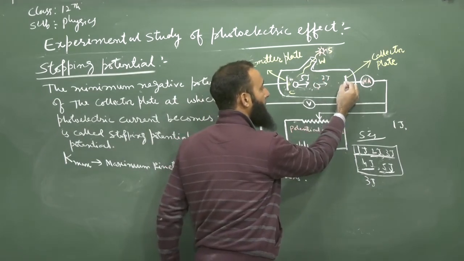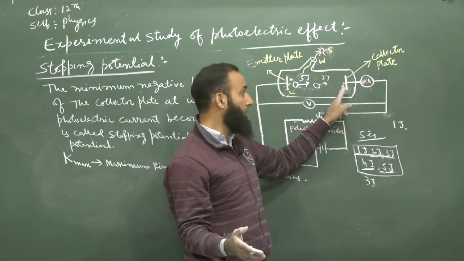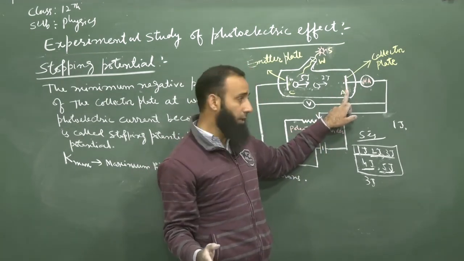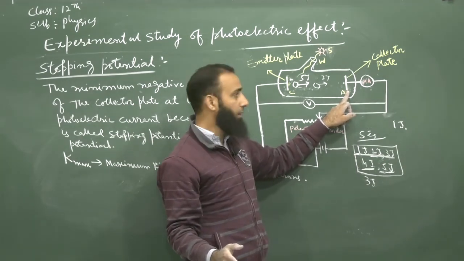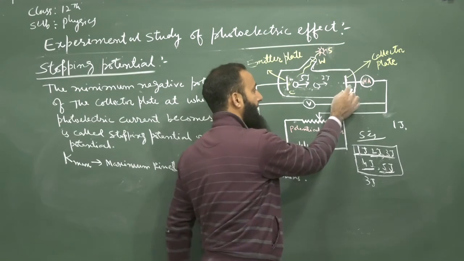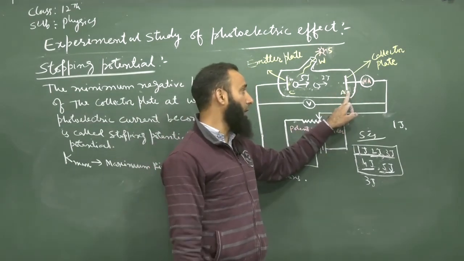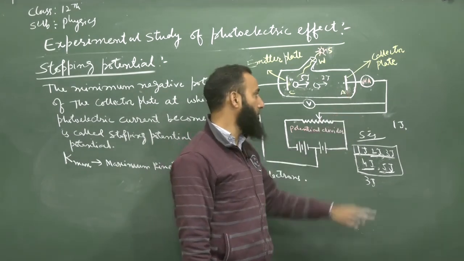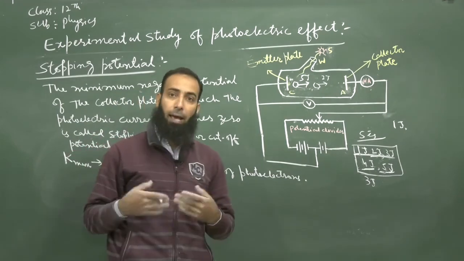When it reaches very, very close to the plate A, the repulsion is so much that it is not collected by the plate A. Even if it reaches very close to the plate A, it is not exactly collected. The potential of this plate is minus V0. Now we can apply the energy conservation.